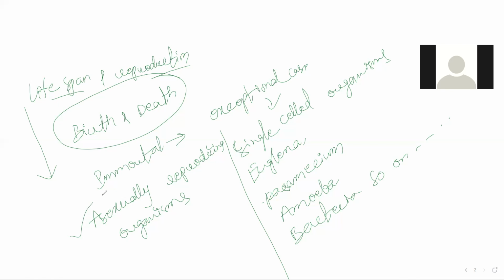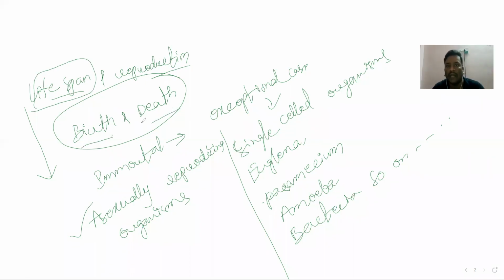But in the sense of asexually reproducing, if we take mushrooms too, aren't they asexually reproducing? So they will die, right? That's what I'm telling you. First, lifespan is the period of an organism from birth to death. But when can you say an organism is immortal and an organism is mortal?